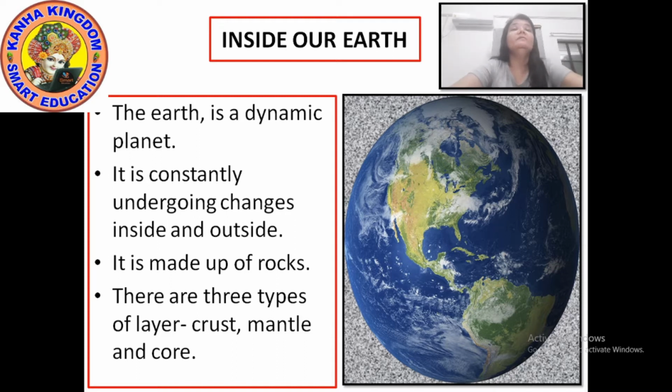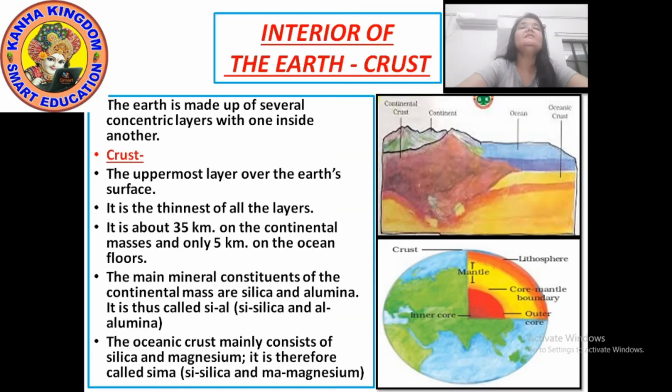Okay, moving to the next point. The earth is made up of several concentric layers with one inside another. What is concentric? Concentric means of or denoting circles, arcs or other shapes which share the same center, the larger often completely surrounding the smaller. This is easier to understand.